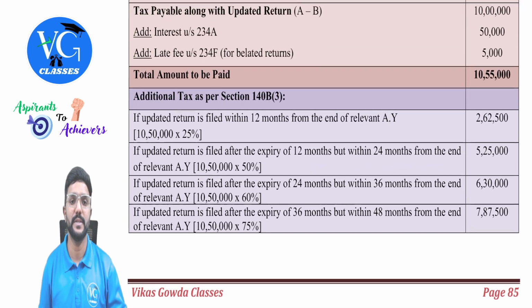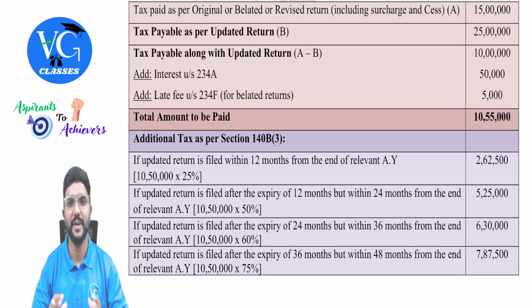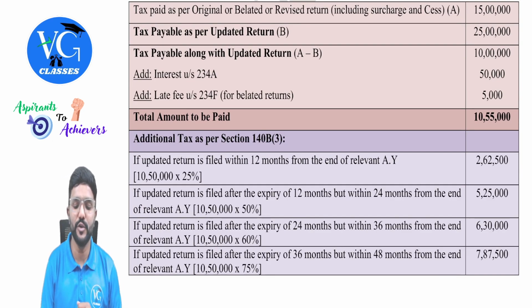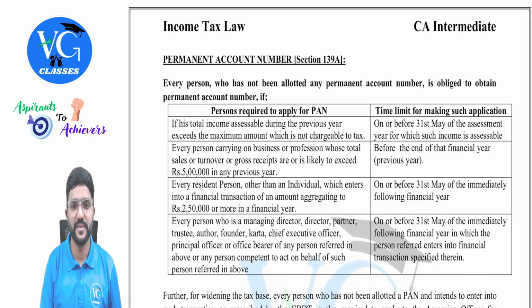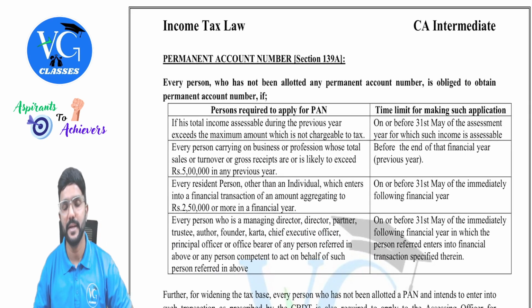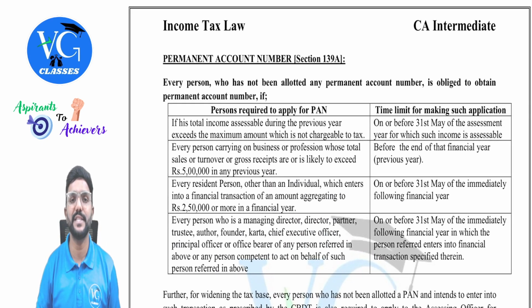Got it? Yes. So this is all about the revision of assessment procedure chapter. But guys, there are a few more topics covered in this chapter. That is PAN provisions which are covered in section 139A, Aadhaar provisions which are covered in section 139AA, and also tax return preparer.